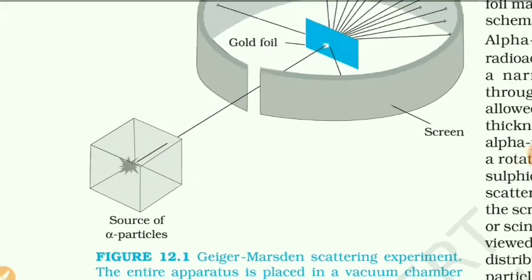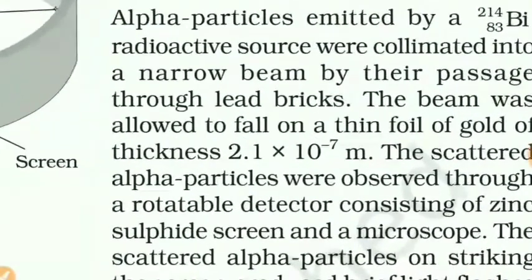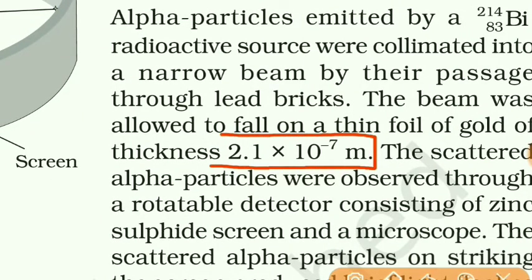Now here there is a thin gold foil. The thickness of this gold foil is approximately 2.1 times 10 raised to minus 7 meter. It is very thin.